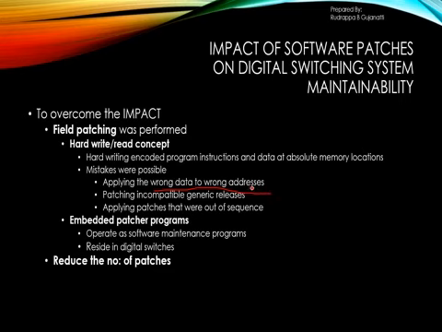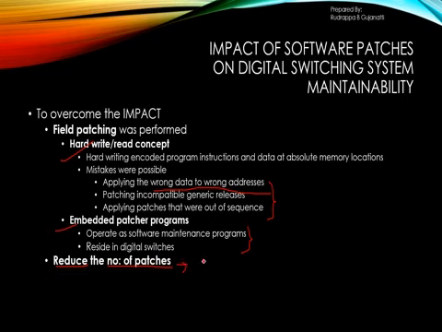Now, another way to overcome this impact is to reduce the number of patches. Even if we use the hard-write or read concept or the embedded patcher concept, if more patches come in, it will create problems for the entire digital switching system. So we try to reduce the number of patches we generate. This indirectly indicates that we should give specifications which are specific enough, covering all the possible specifications.